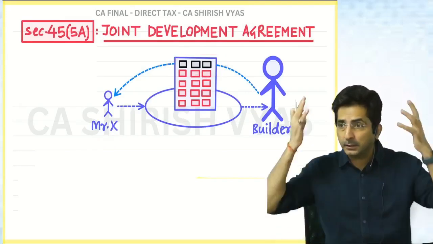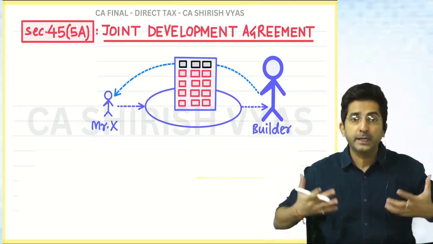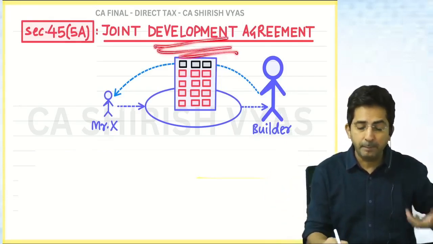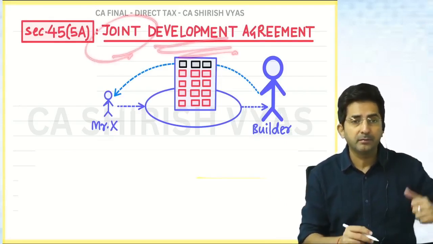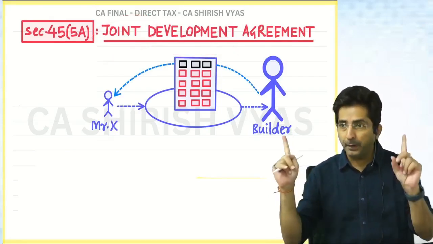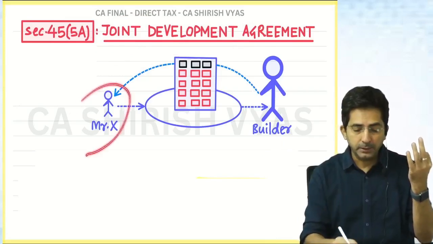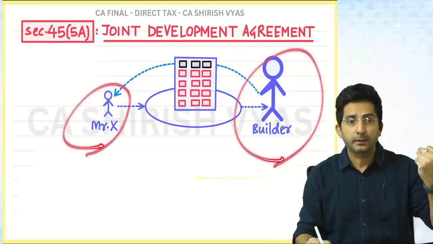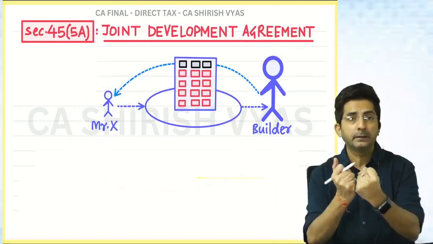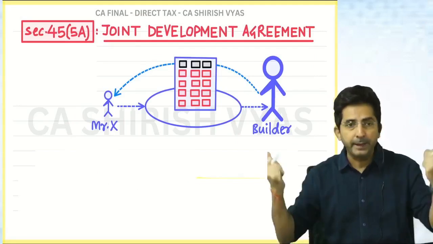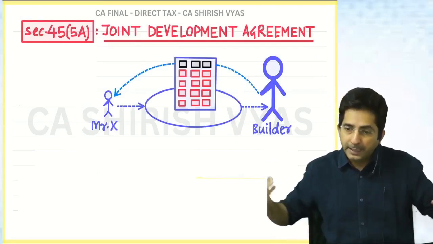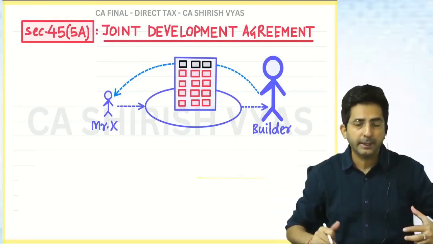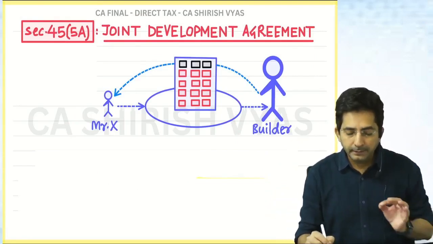See, when we construct a building, it's called a project is being developed. The word is development. And why is it called joint? Two people are joining hands: Mr. X, who is the owner of the land, and builder who is going to construct. They are joining together. That's why it's called joint development agreement. They will say like this only, that we will jointly construct a building. You give your land, we will do the construction. Okay. Now see, in this case,